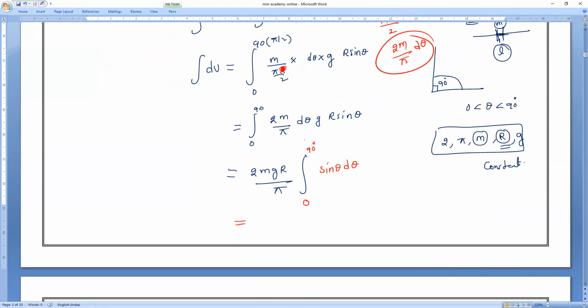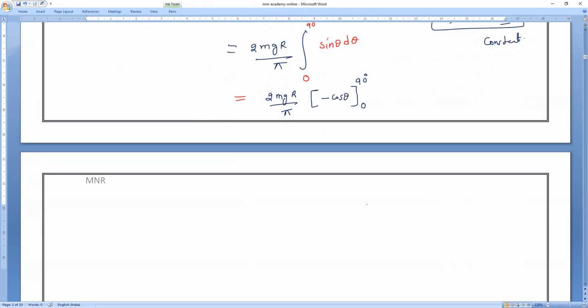Then 2mg r pi, all are constant, sin theta. So integration of sin theta. Integration of sin theta d theta is equal to what? Minus cos theta, which varies from 0 to 90. Now you can substitute it.